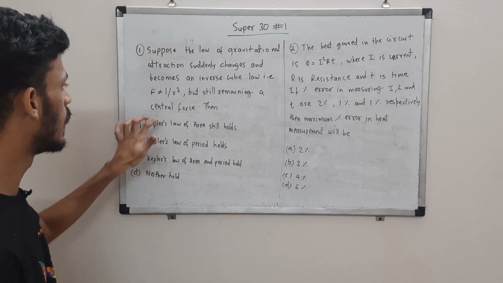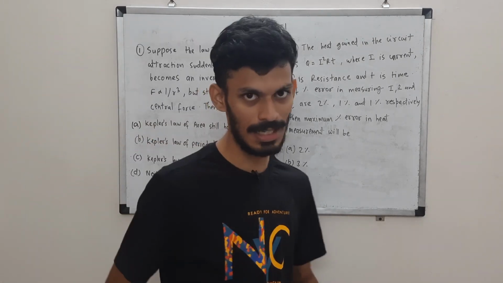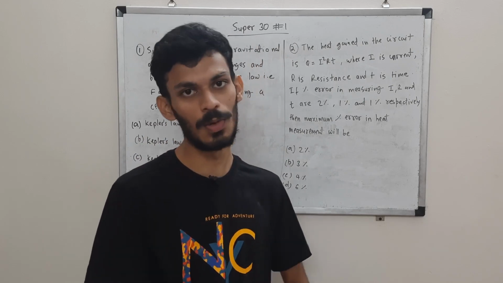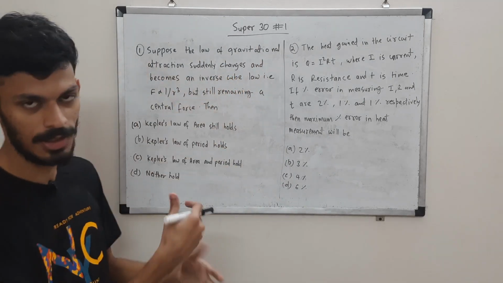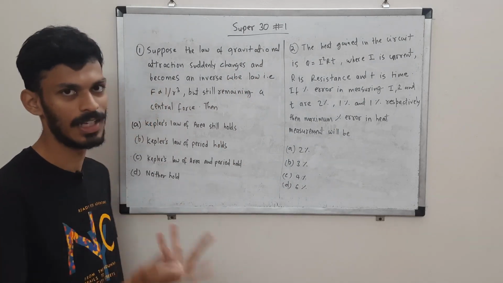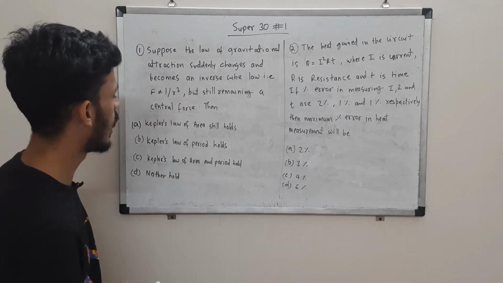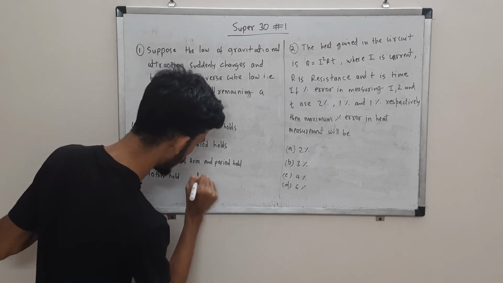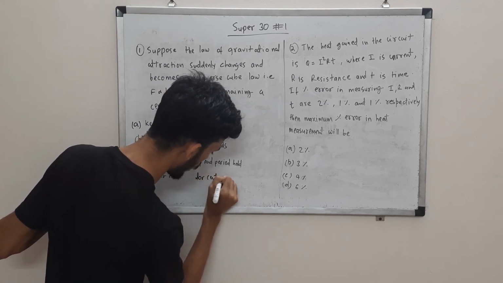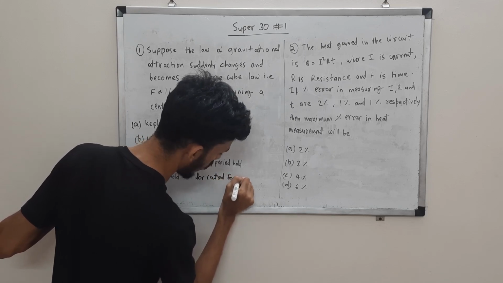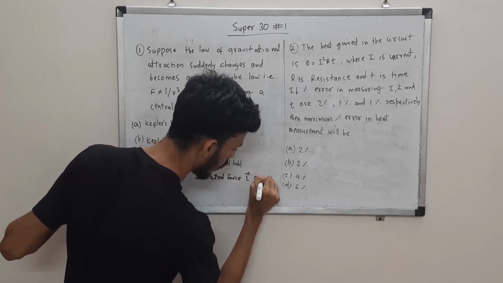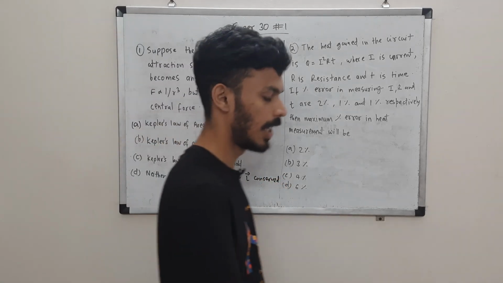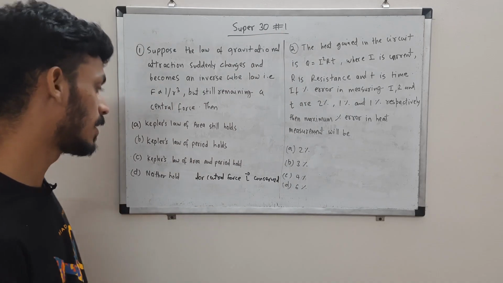Okay, the key point over here is that the force remains central. Since the force is central, it is directed towards the center. Since it's attraction, it's towards the center. A central force can be towards or away, but here it is attraction, so it is towards the center. So from central force you can say that the angular momentum is constant, or conserved. This is a property of central force. For any central force, angular momentum will always be conserved.